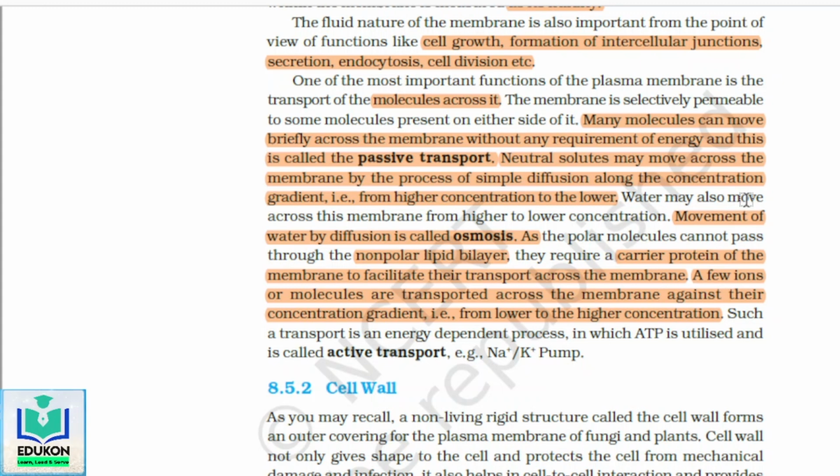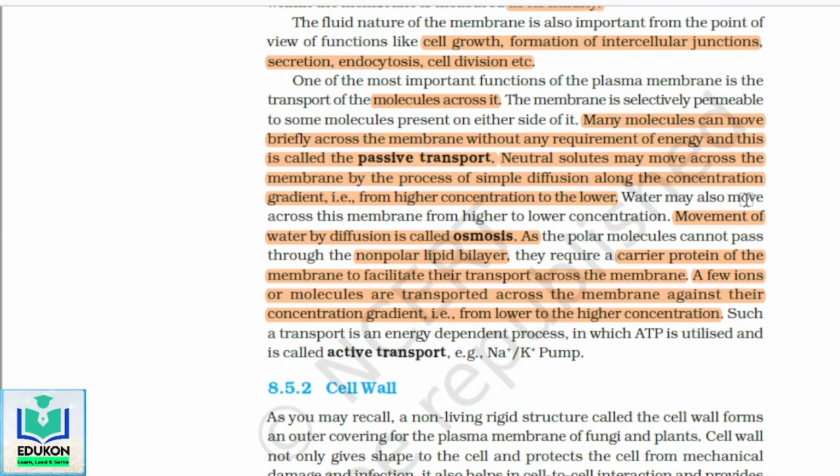The same occurs for water movement; movement of water by diffusion is called osmosis. And certain polar molecules cannot pass through the non-polar lipid layer, hence they need some kind of carrier protein of the membrane to facilitate the transfer across the membrane.